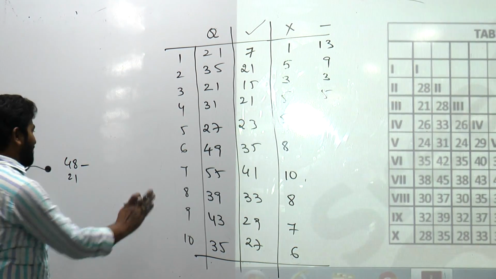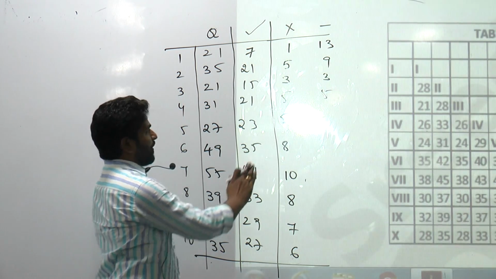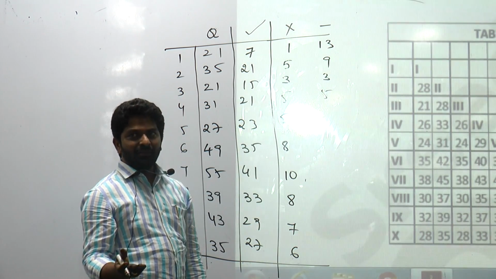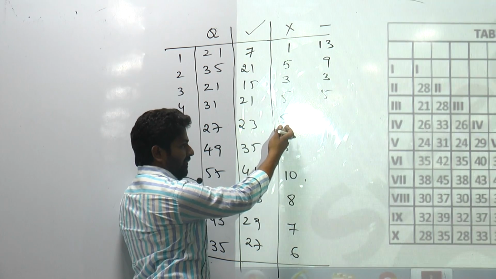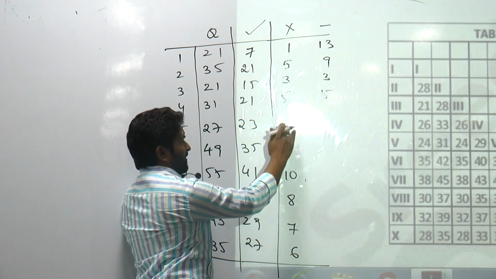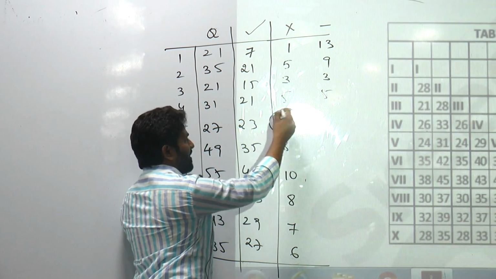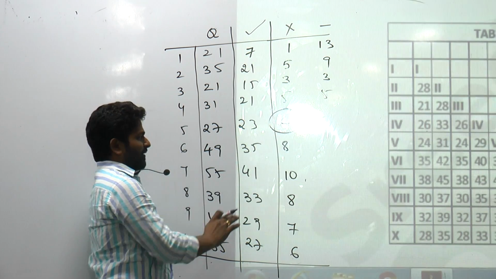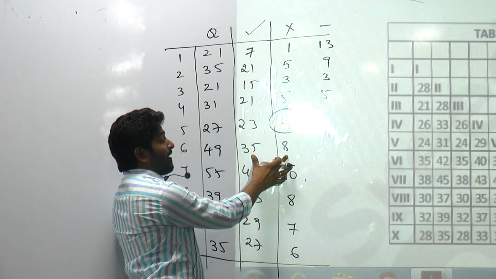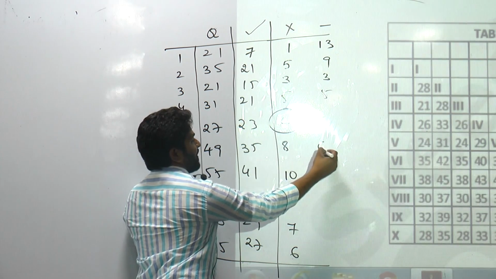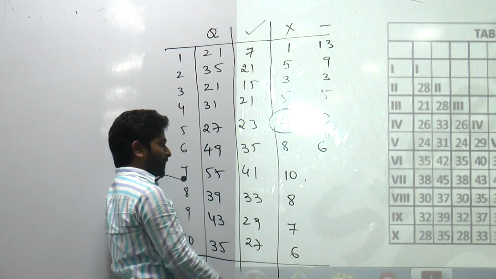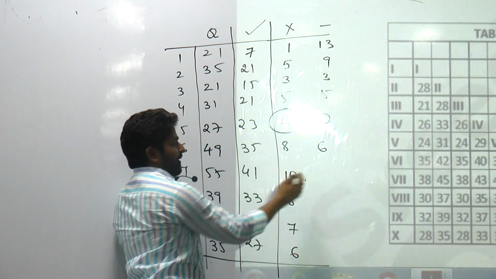Wait. Hold it aside. Hold it for some time. So it cannot be 5 here. Yes or no? So let me write 4 for the time being. What is the total sum here? 43. And remaining 6. Let me write 0 here. 51. Difference is 4.